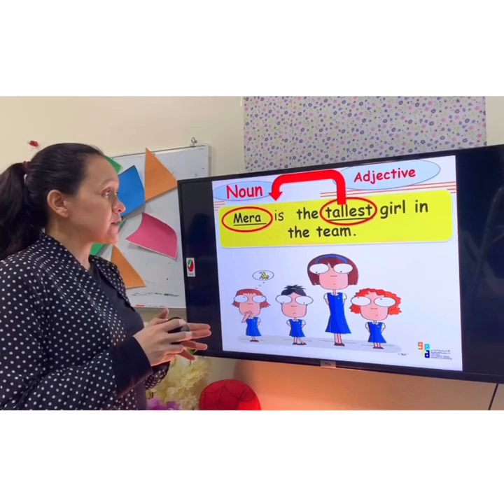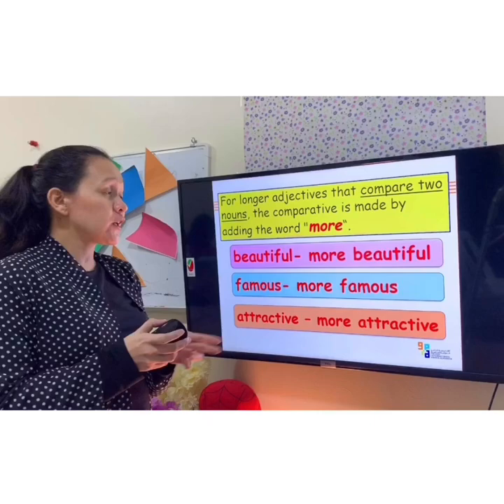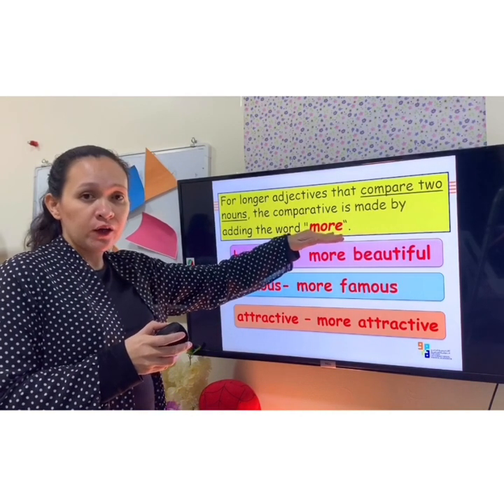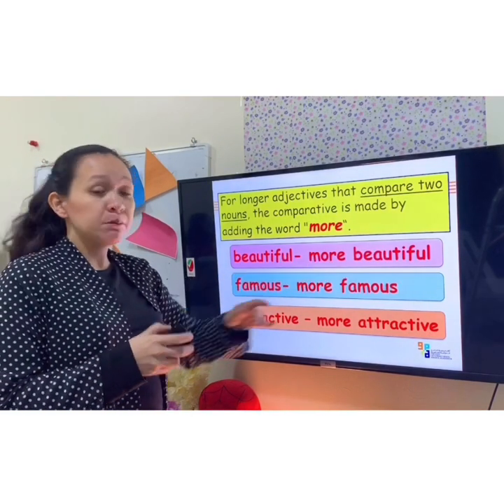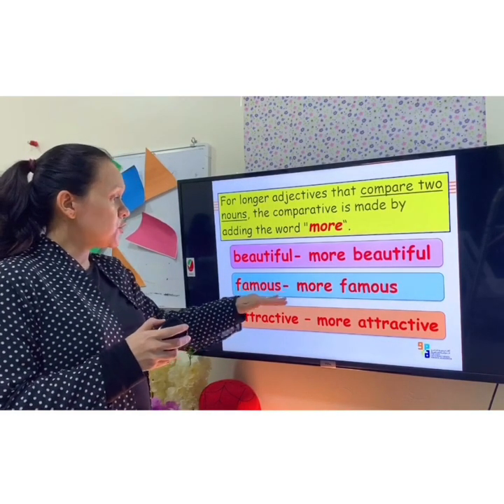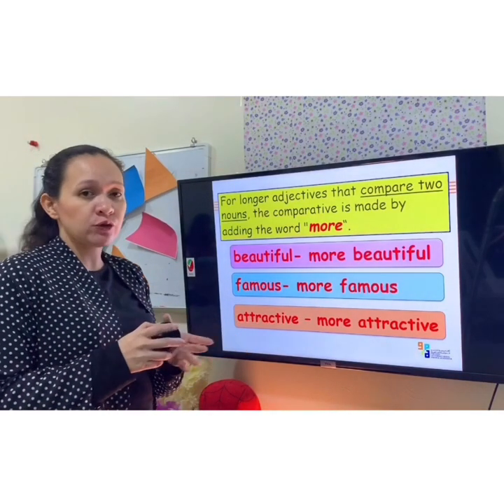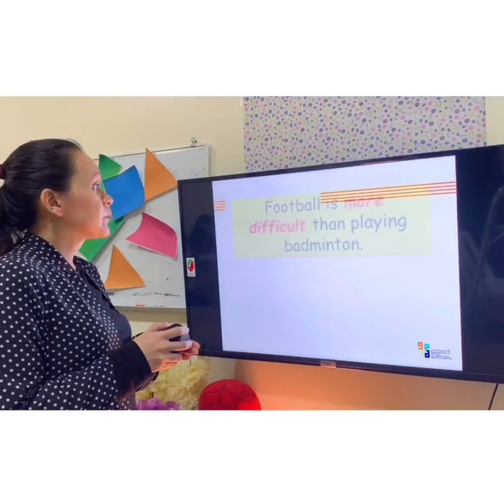So that's great. Now how about for longer adjectives that compare two nouns, we are going to add the word more. For example, beautiful, more beautiful. Famous, more famous. Attractive, more attractive. Now let's check with our examples.